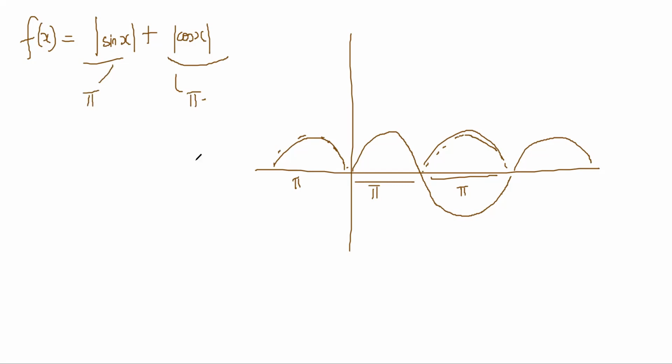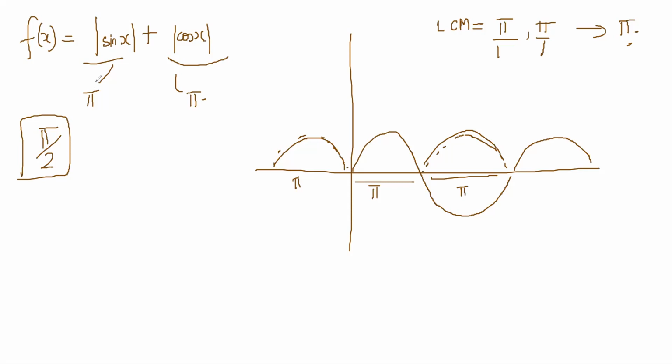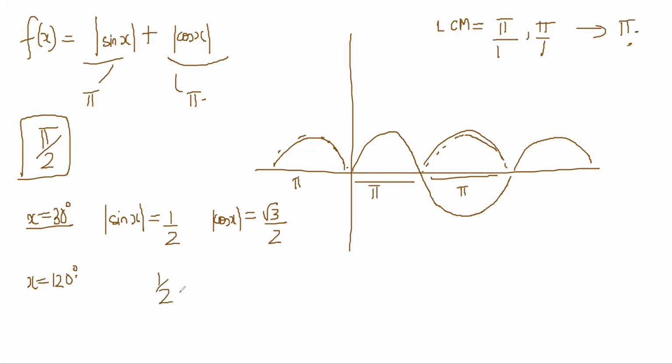Now, normally you would have assumed that the LCM of this would be pi only, pi by 1 and pi by 1 LCM, right? And the answer should have been pi, but it turns out that the answer is pi by 2. Because when you do the actual calculations of mod sin x and mod cos x, so do x is equal to say 30 degree, right? Mod sin x would be equal to half and mod cos x would be equal to root 3 by 2, right?